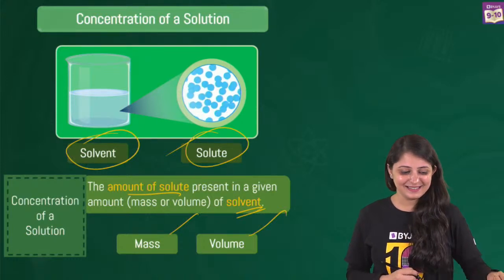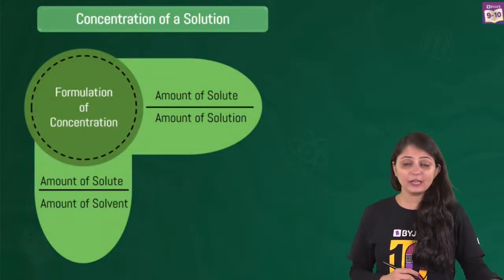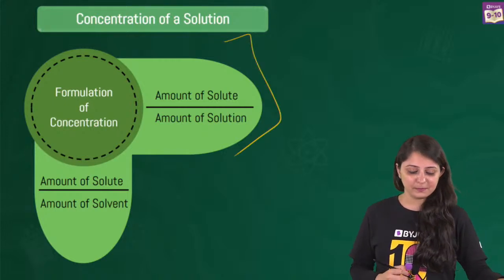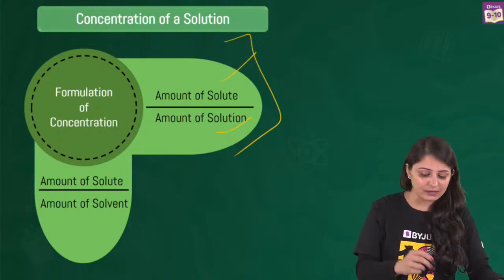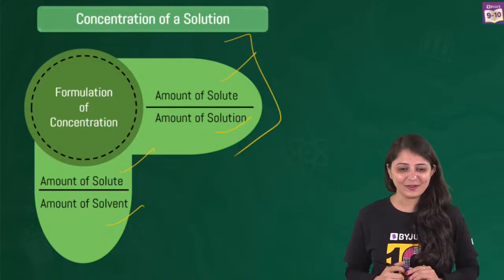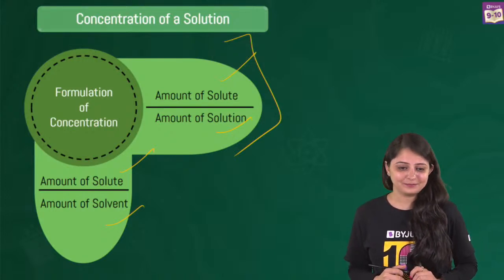Yes. We'll solve numericals based on this and you will be able to understand everything. So in a way, two formulas come out of it. The first formula of concentration would be the amount of solute divided by the amount of solution, and the second one, amount of solute divided by amount of solvent. We'll solve numericals based on this, so don't worry. Correct. Yes, Naman, we'll take it up.